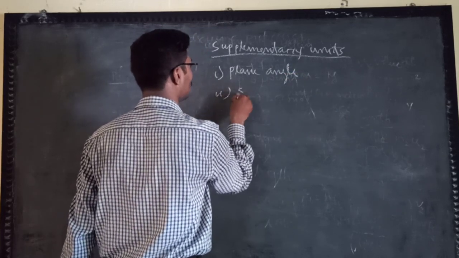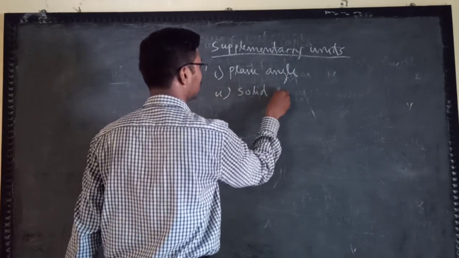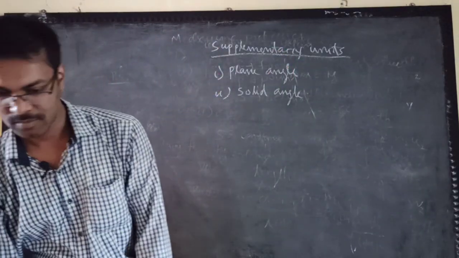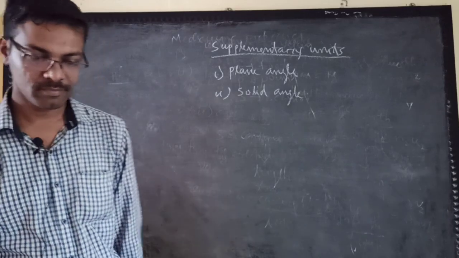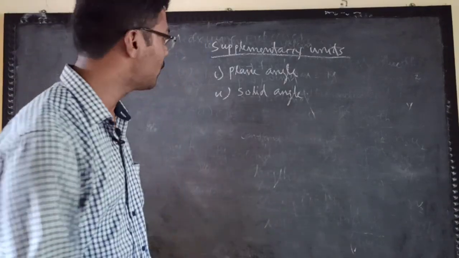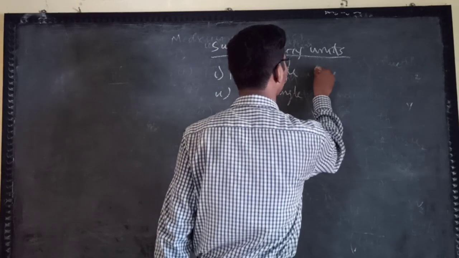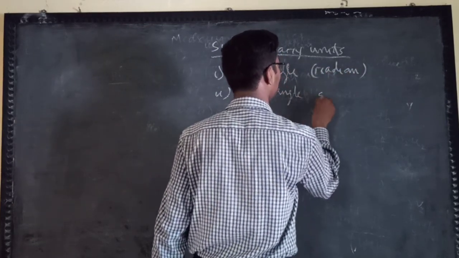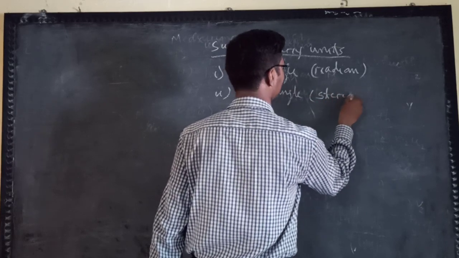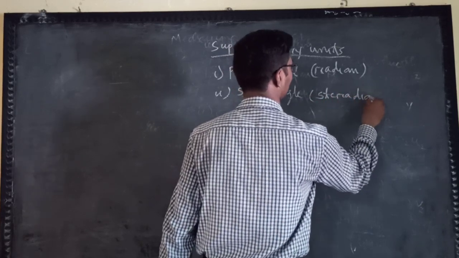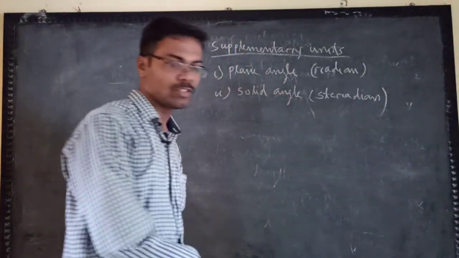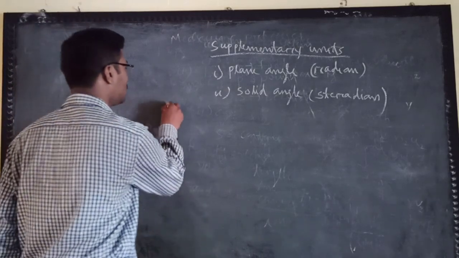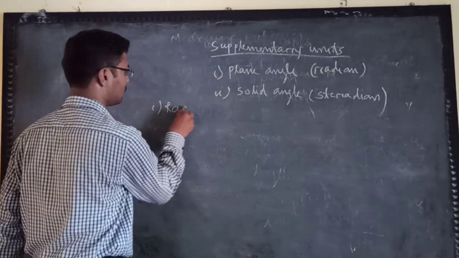For plane angle we are using the radian, and for solid angle we are using the steradian. So first, what is a radian?